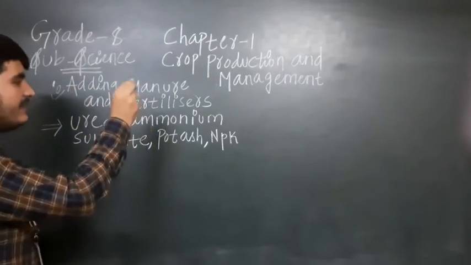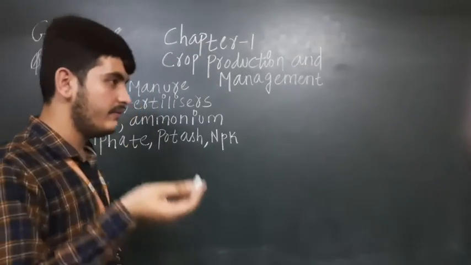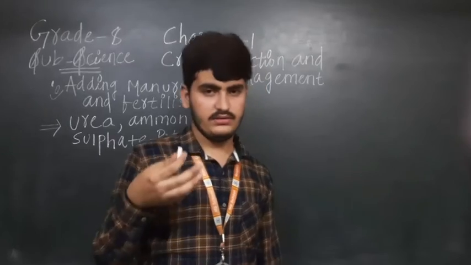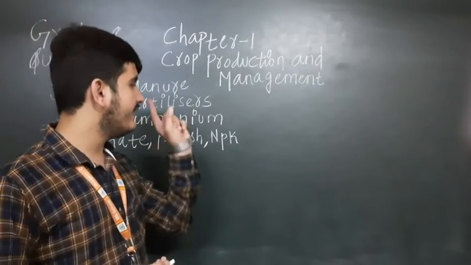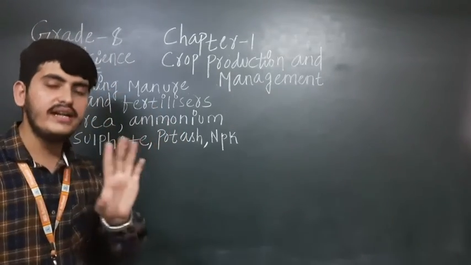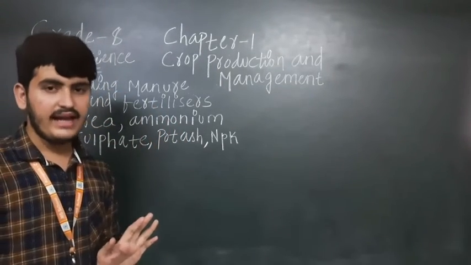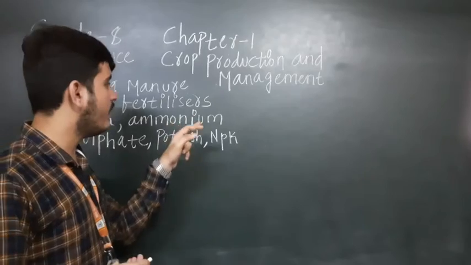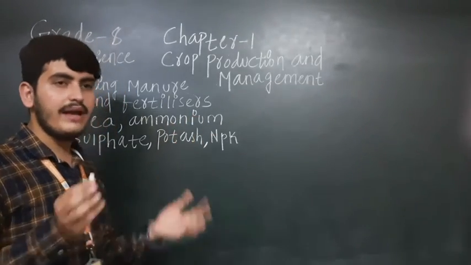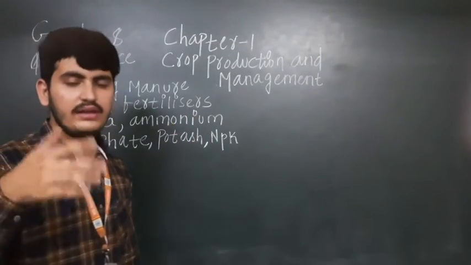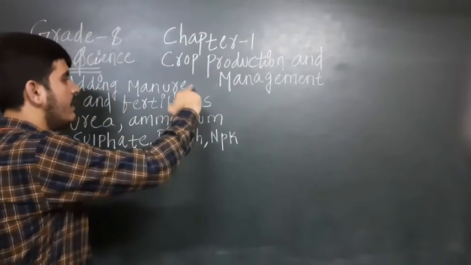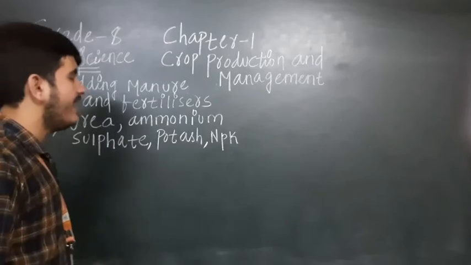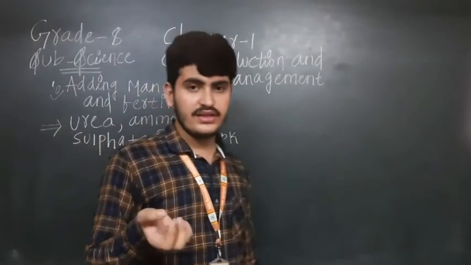Now what is a fertilizer? Fertilizers are man-made inorganic substances, we can say. These fertilizers are rich in only one nutrient, but manure has all kinds of nutrients which the soil requires. Now what is the difference between manure and fertilizers? Manure is organic, a natural substance.